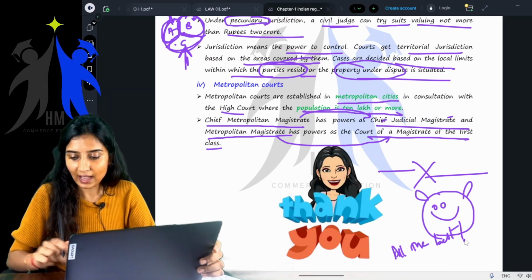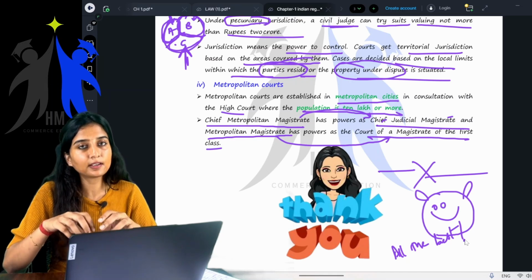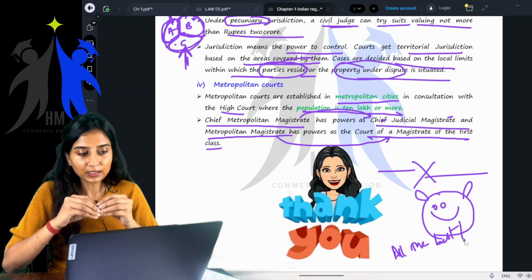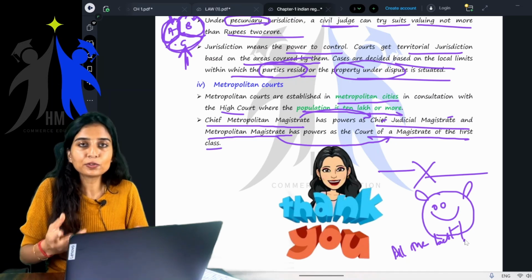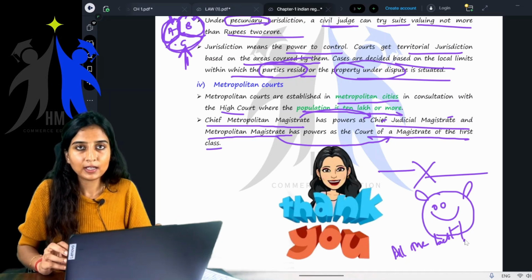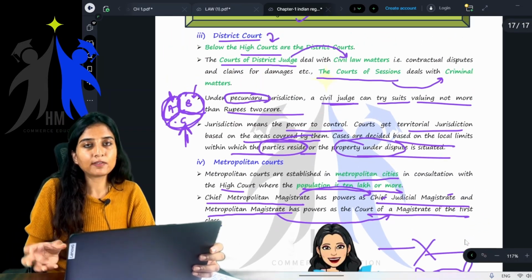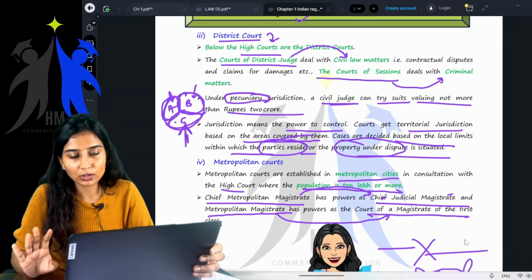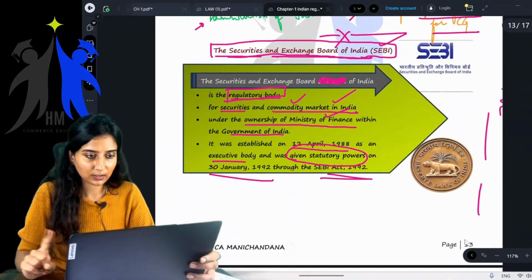The chapter, I have tried to explain in a very detailed manner, but you don't have to remember everything. Yes or no? It's just for your understanding. I give you a lot more information, but whatever is there in your book is sufficient for you all to study. Let's just revise whatever we have done in class today, and that's it for the day.